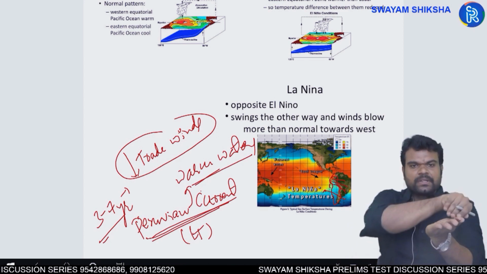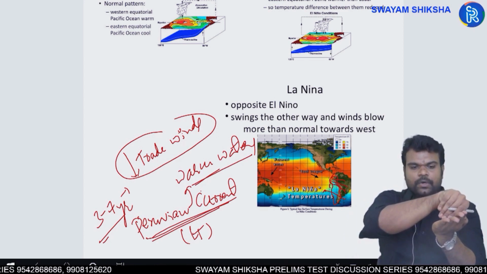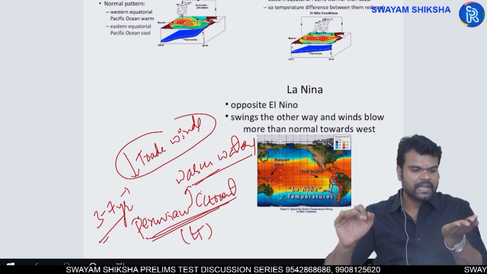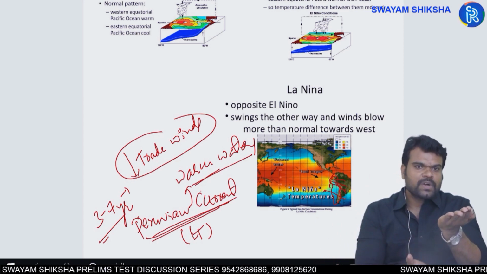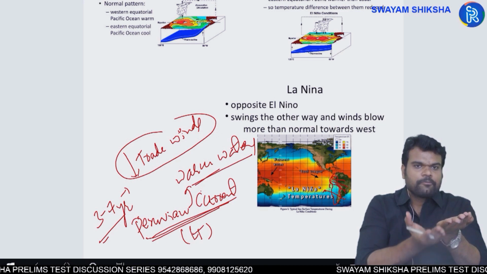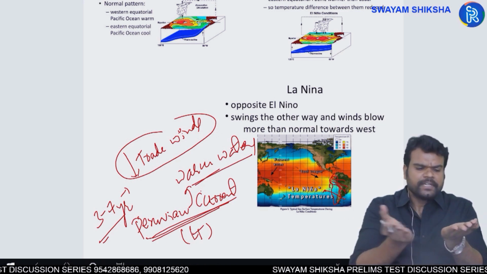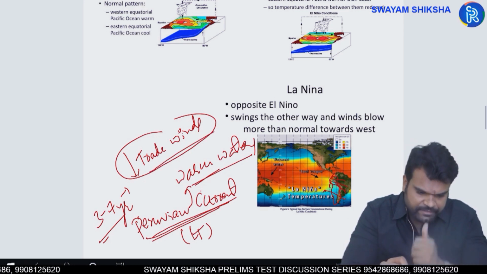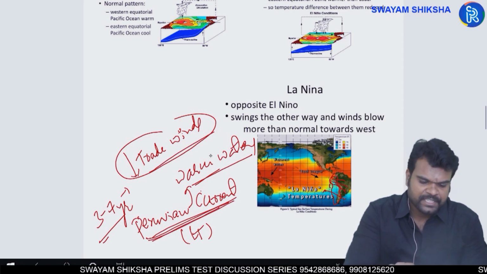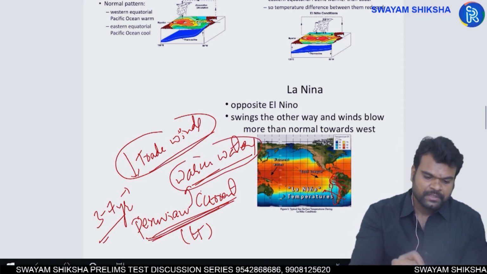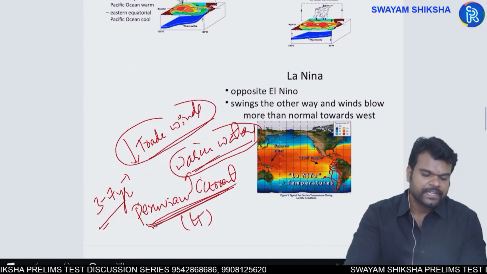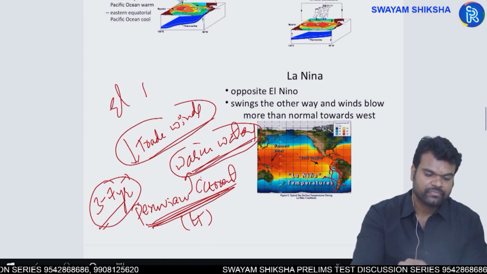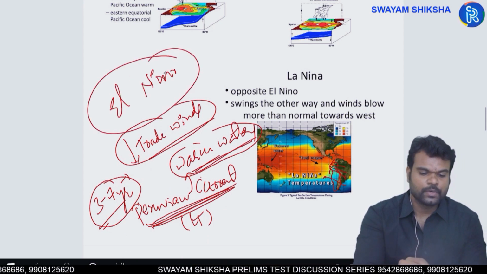But when the strength of these winds is coming down, automatically what will happen? Their capacity to drag the warm waters away from the coast will come down. As a result, the necessity of cold water upwelling would be ignored. It is not required actually. Why? Because vacuum is not being formed here. So because of the weakening of trade winds here, you have the cold Peruvian current being replaced by warm waters. El Nino means replacement of the regular cold Peruvian current with warm waters for every 3 to 7 years. It is called El Nino.